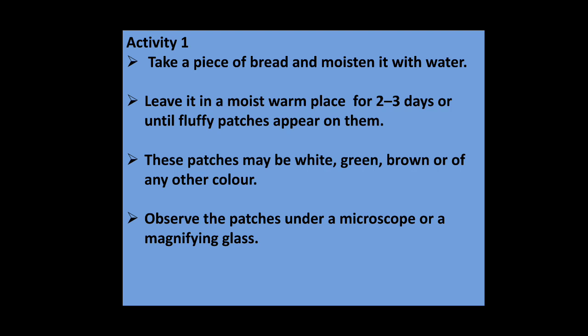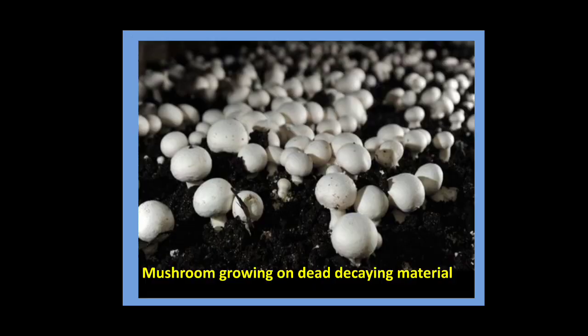Activity 1: take a piece of bread and moisten it with water. You can do this activity at your home, because bread is available at home. Leave it in a moist, warm place for 2 to 3 days or until fluffy patches appear on it. These patches may be white, green, brown, or of any other color. Observe the patches under a microscope or a magnifying glass. You will observe something there.